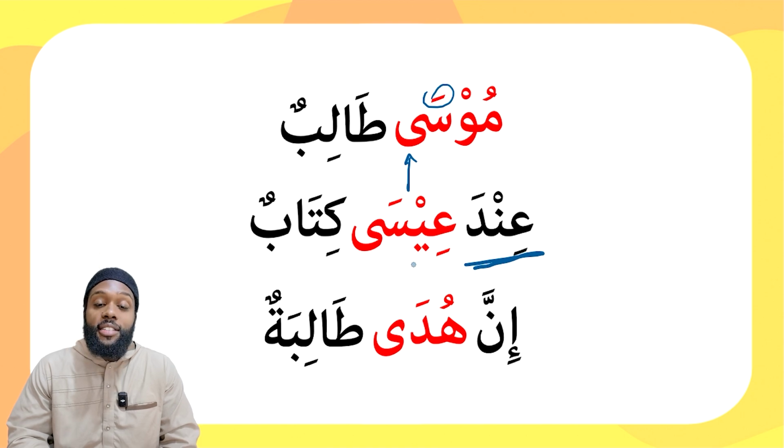So what state is the name Isa in? If you said it's in the state of jar, then you're correct, because it's a mudaf ilayhi to inda. So Isa has a book. The kasra here is implied. It's impossible to show due to at-ta'adhur. عند عيسى كتاب. Isa has a book.